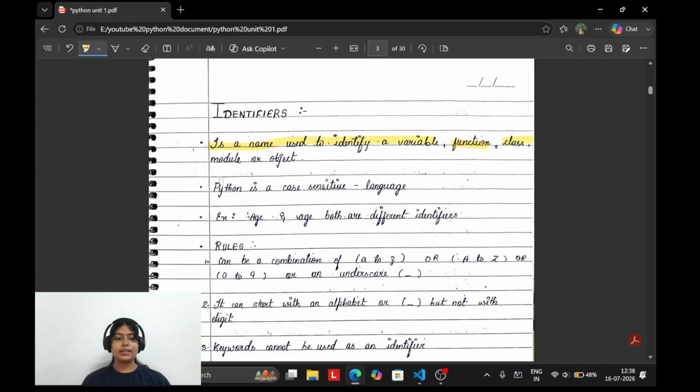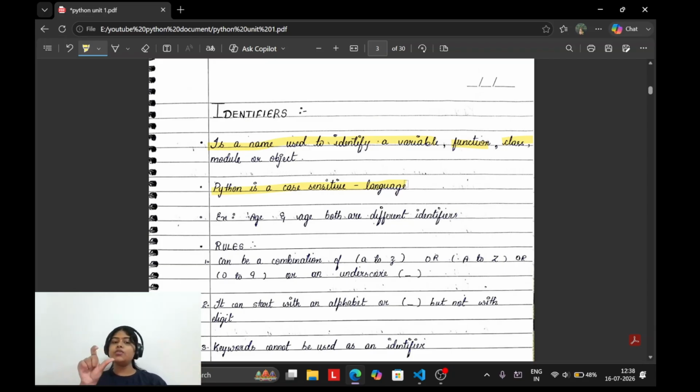Now, Python is a case sensitive language. What do you mean by a case sensitive language? Case sensitive language means that if you have written one word of a code in small case and another word in capital case, then it will show an error. Okay.